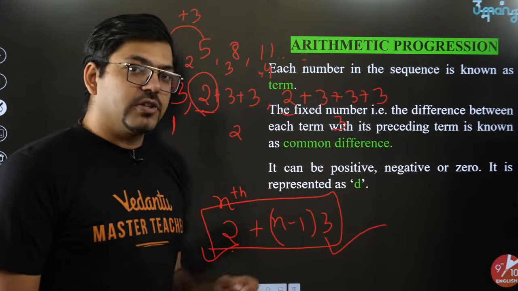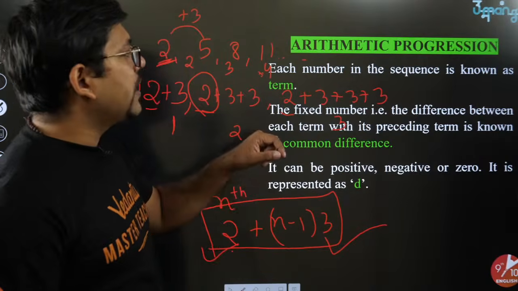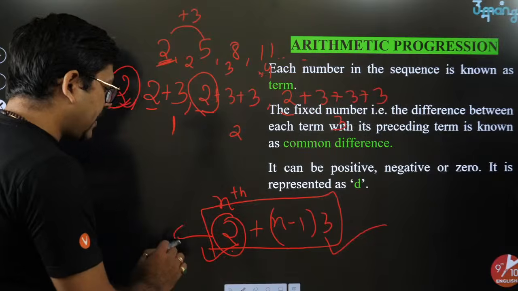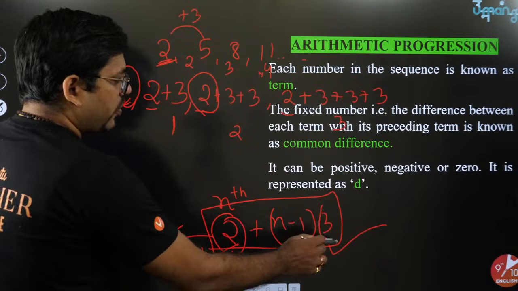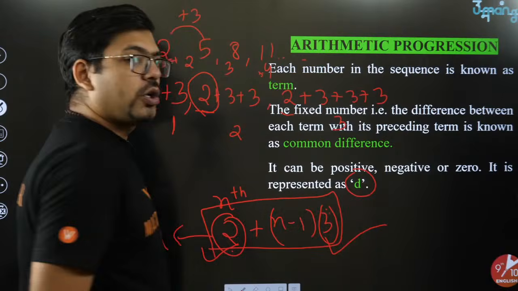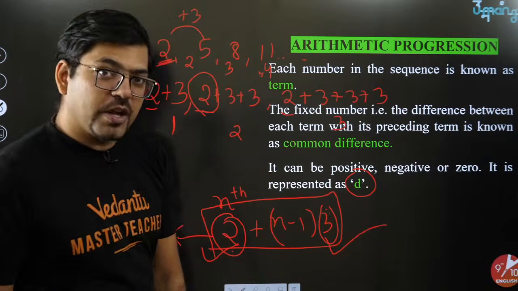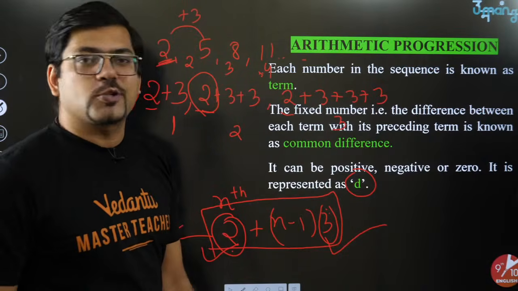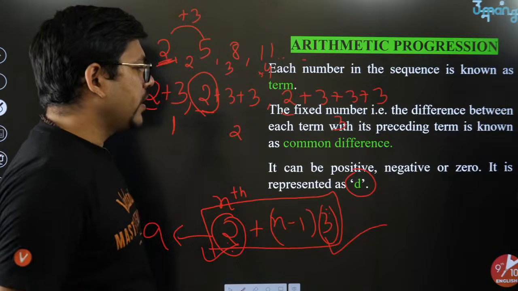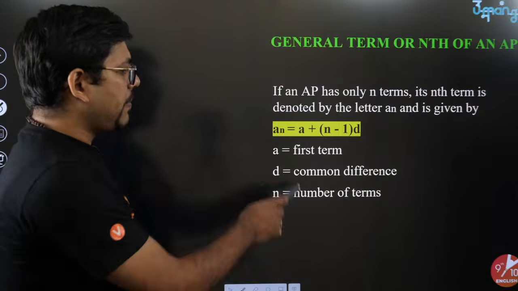Now this first term in our AP, we assume it as A. And this 3, which is the constant difference, we assume as the common difference, D. We assume it as D, which is called the common difference. And hence the formula becomes A plus (n minus 1) into D. The formula becomes A plus (n minus 1) into D.